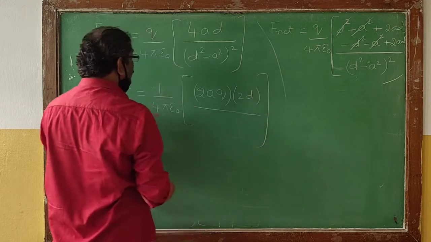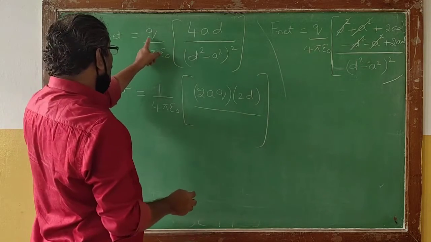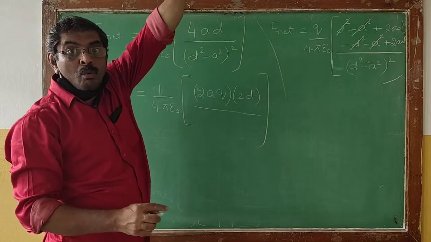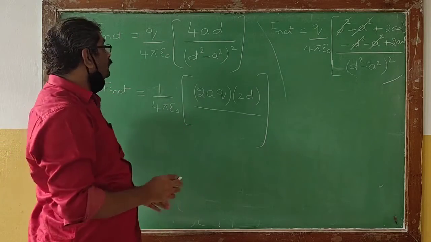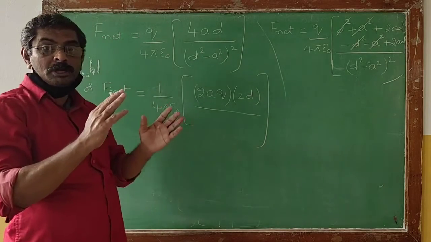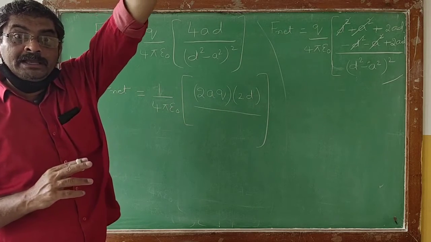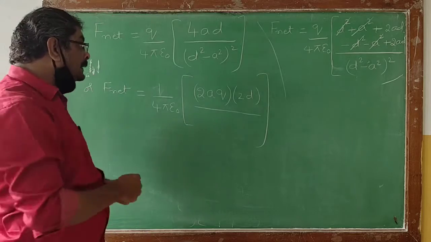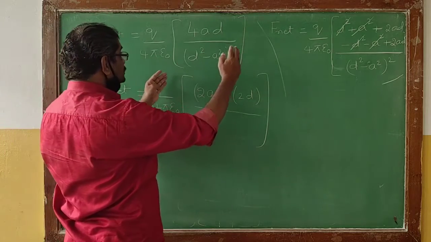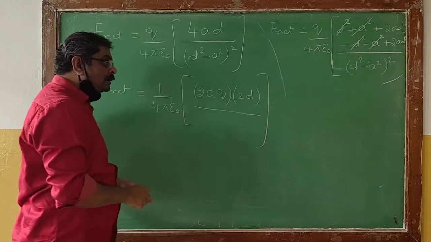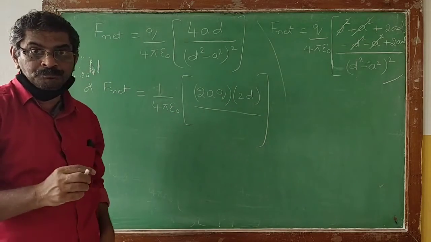Now look at the numerator. I am taking Q inside. So what will it become? It will become 4Q into AD. I am writing it in a simple form: 2AQ multiplied by 2D.